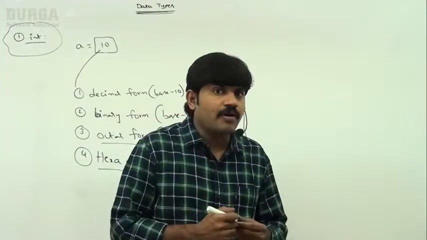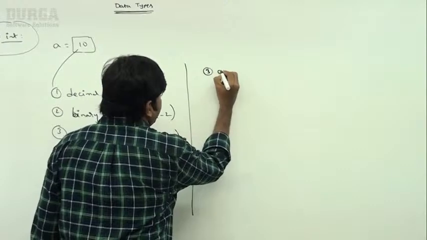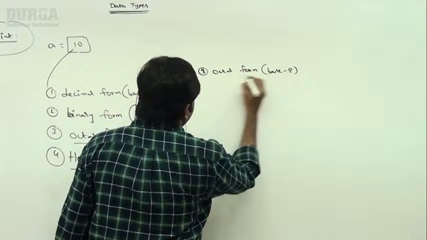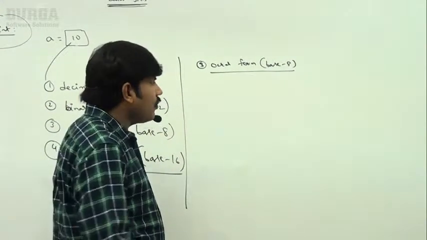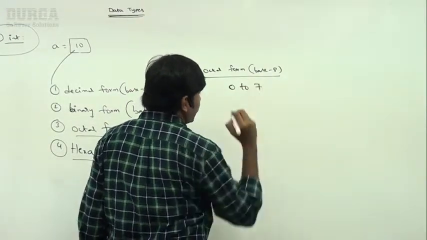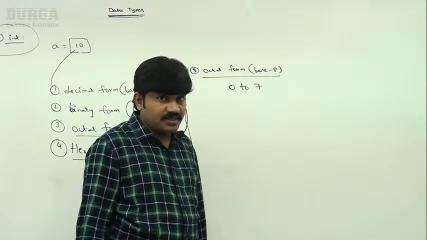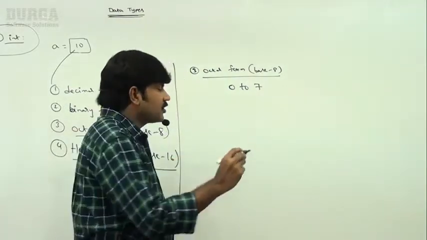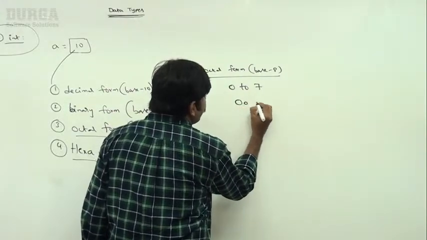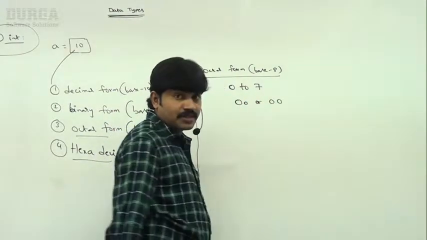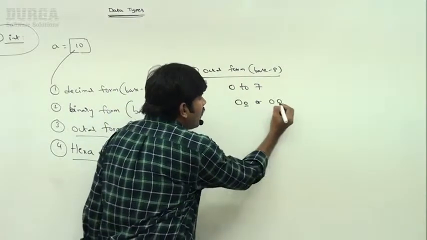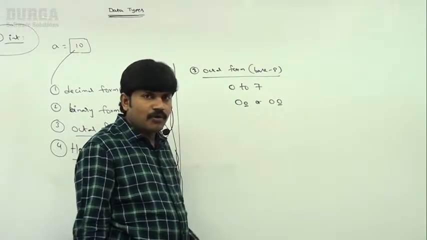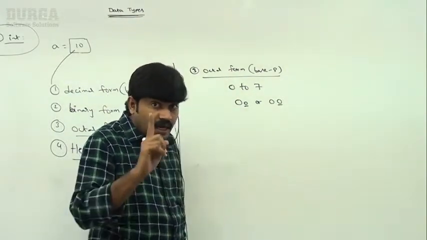Sir, now the next form, third one, octal form. Remember octal form, sir. What is the octal form? Base 8. Observe carefully, base 8. Allowed digits are 0 to 7. So the digits allowed in the octal base 8 number system are 0 to 7, sir. The literal value must start with 0 small o or 0 capital O. If the number starts with 0 small o or 0 capital O, this number is always treated as an octal number.